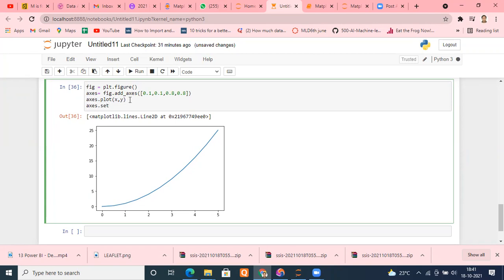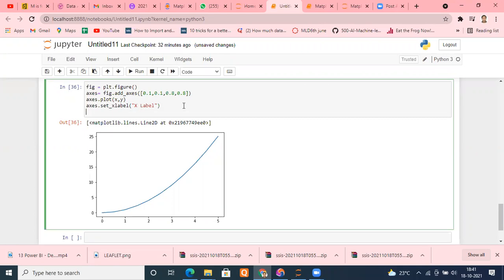Set, then underscore. We haven't executed, that's why it's not coming automatically. Set x label, and put the values that you want. Suppose I set x label, whatever you want to put.